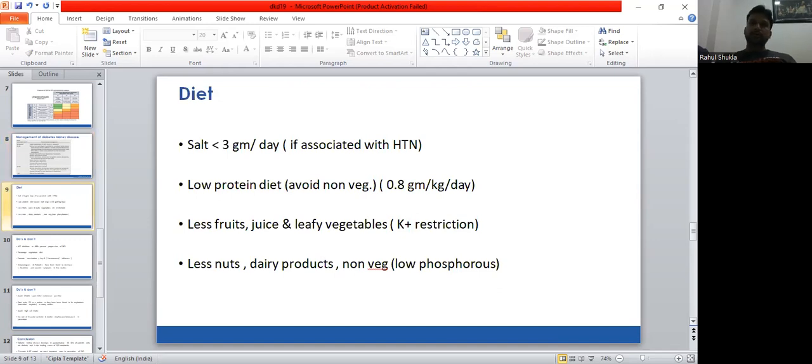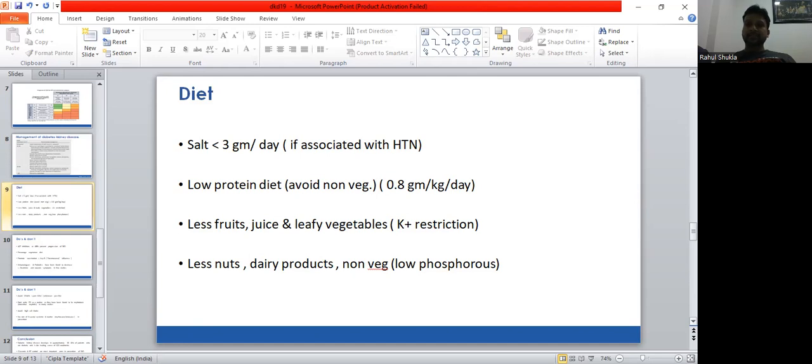So, what should be the diet if somebody is approaching diabetic kidney disease and has started proteinuria? As we know that hypertension is an associated factor, salt intake of less than 3 gram per day has been recommended. And then low protein diet, as we already know that protein causes afferent vasodilatation, so low protein diet has been associated with slow decline in GFR. So protein should be less than 0.8 gram per kg per day. Non-vegetarian food should be avoided.